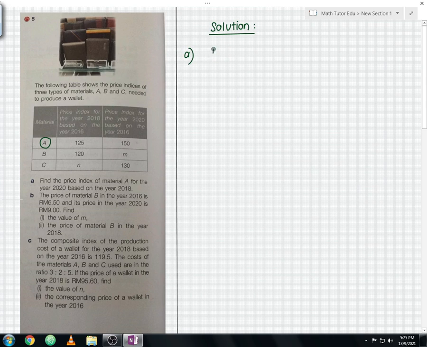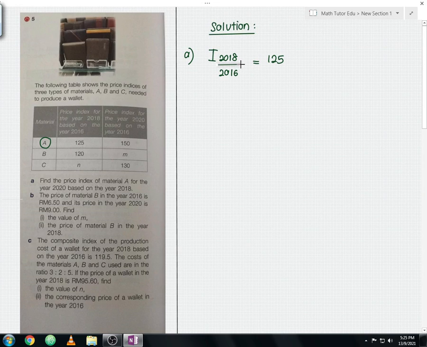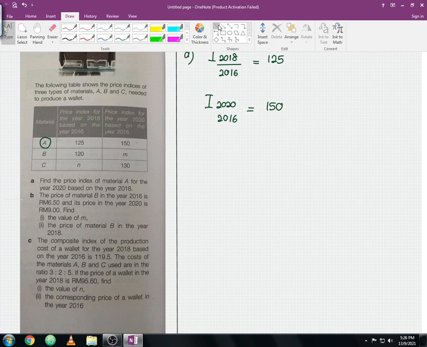Given that the price index of the year 2018 based on the year 2016 is given as 125. Let me underline the fraction. And the second piece of information, the price index of the year 2020 based on the year 2016, is given as 150. Let me underline the fraction.